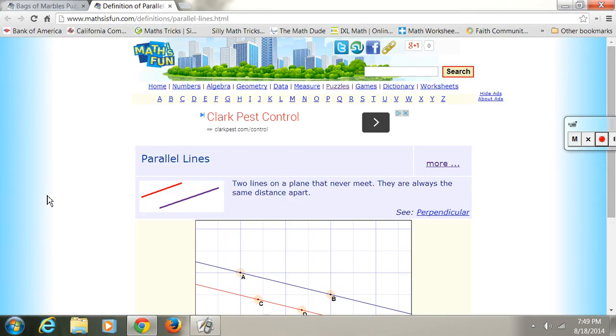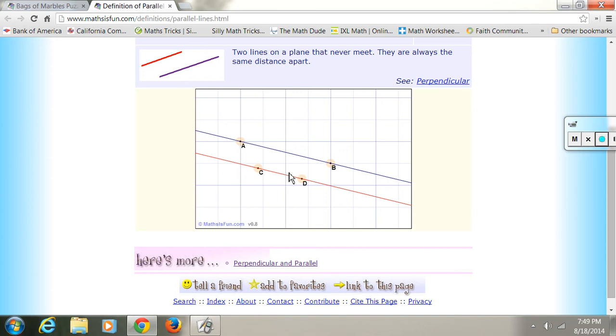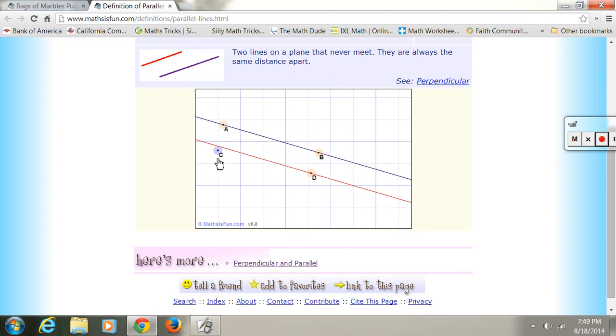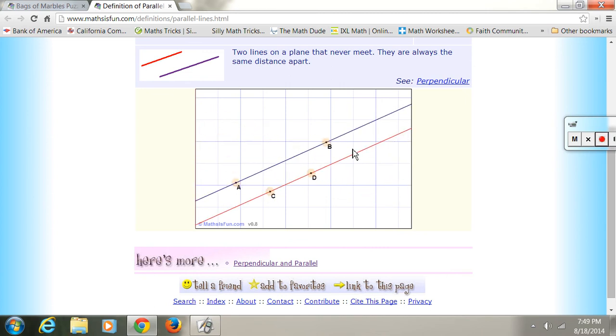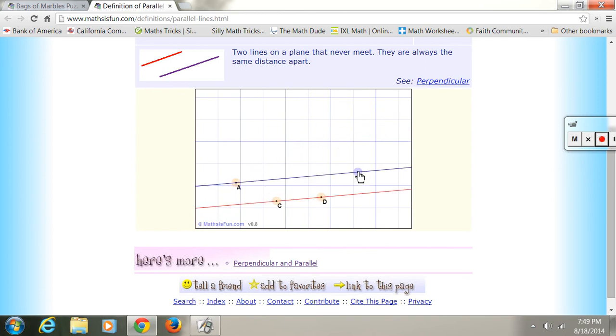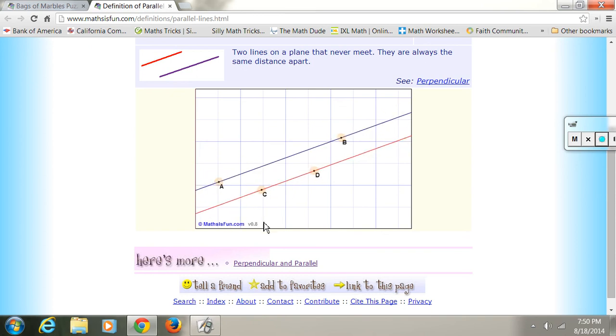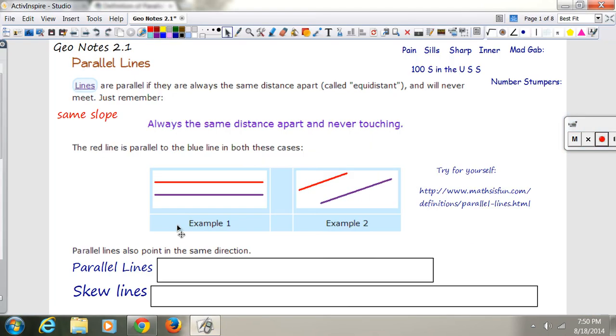Take a look at the little website here. I'll come back to the notes in a second, but you can see the website. If you change any of these points, the other line completely follows it. It always follows it because it's parallel. They're always going to be in the same direction. So parallel lines never ever touch. No matter what happens, they'll never touch. You can kind of see it as streets here in Palmdale. Avenue S and Avenue R would never touch because they're running the same direction. They're both going east-west.